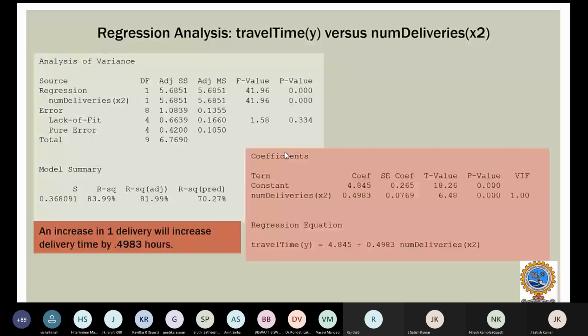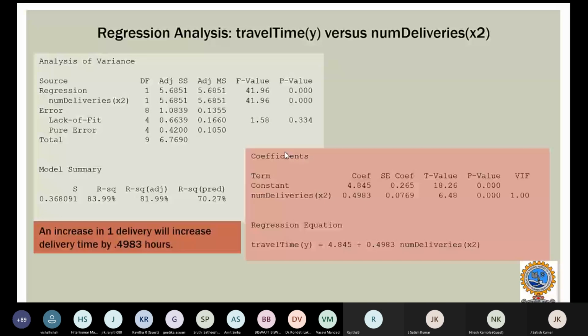How to interpret this? As x2, one delivery, is increased, then there will be a subsequent increase of 0.4983 hours in my travel time. So we are trying to interpret how my y is affected individually, one at a time, by x1 and x2. Okay, so this is what I meant to say.